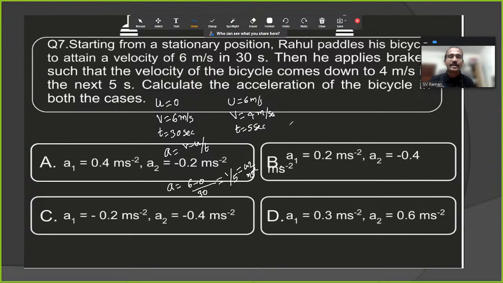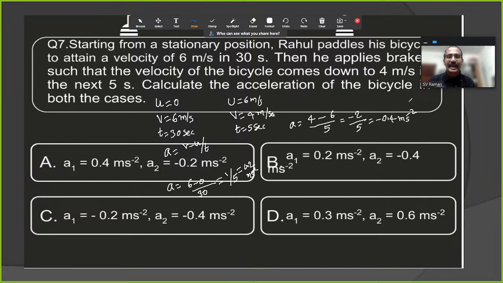Second case: again, a is equal to v, which is 4 meters per second, minus u, by t. So 4 minus 6, how much? Minus 2. Minus 2 by 5, which is minus 0.4 meters per second square. So this is the way we can solve it easily.